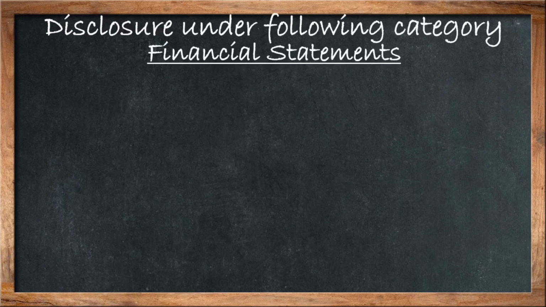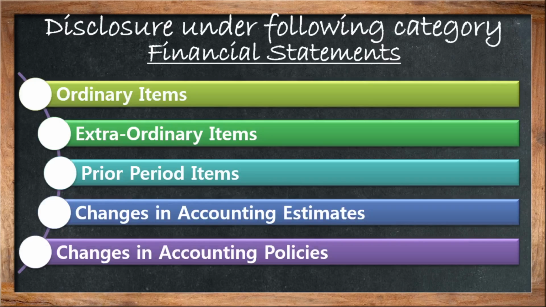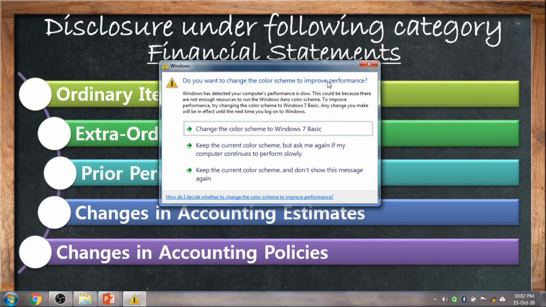With these objectives, we have some disclosure under the following categories in financial statements. First one is ordinary items, second is extraordinary items, third is prior period items, changes in accounting estimates and changes in accounting policies.